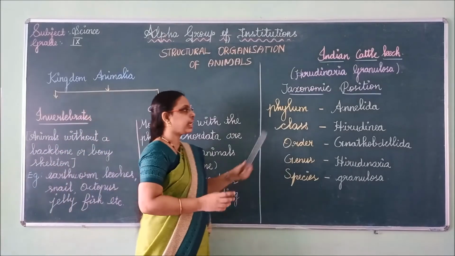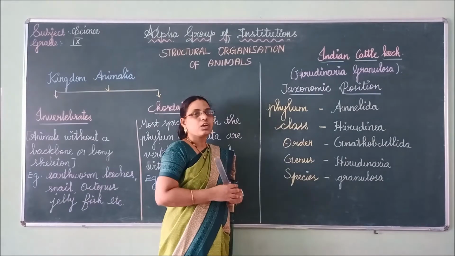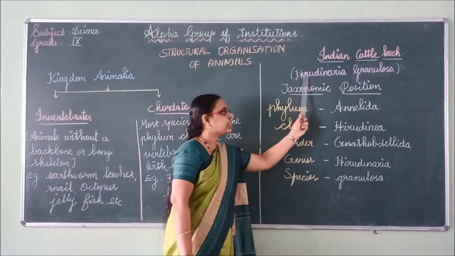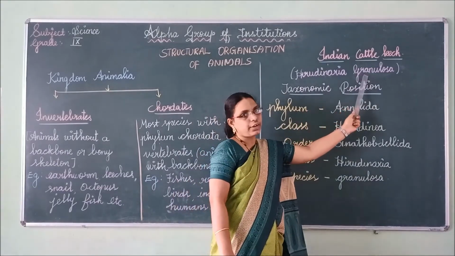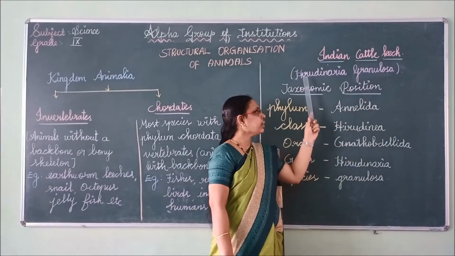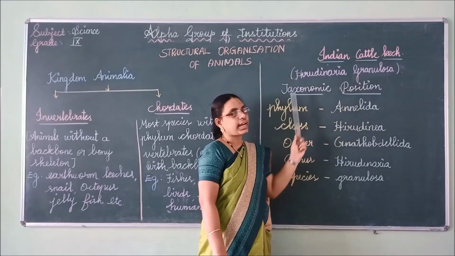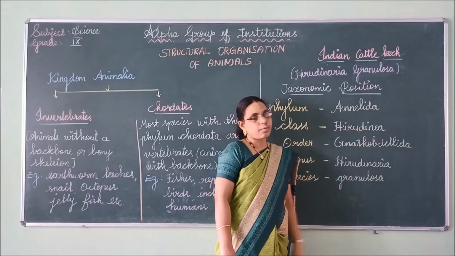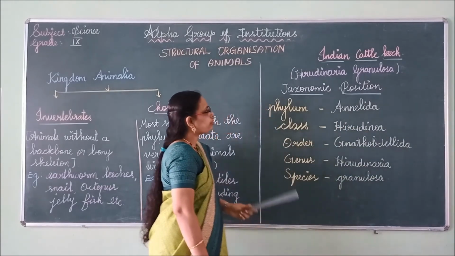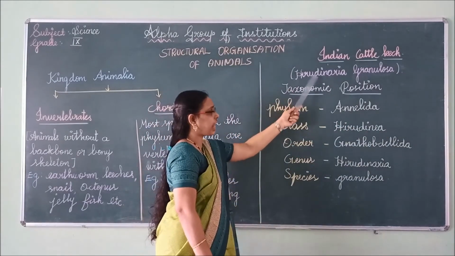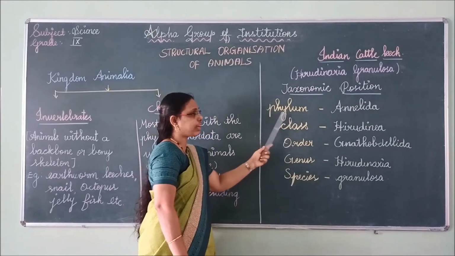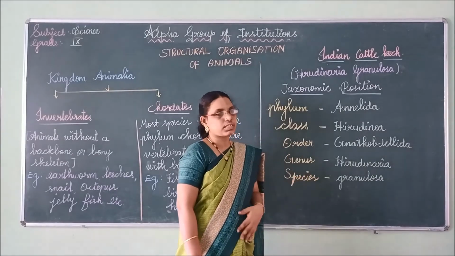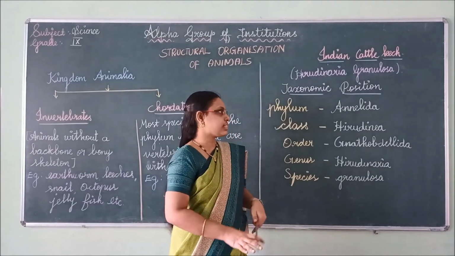In invertebrates, the Indian cattle leech belongs to the group of invertebrates. The scientific name of the Indian cattle leech is Hirudinaria granulosa. I repeat again, Hirudinaria granulosa. Understand? Next, this Indian cattle leech belongs to the phylum Annelida. Annelids are metamerically segmented worms with organ system level of organization.